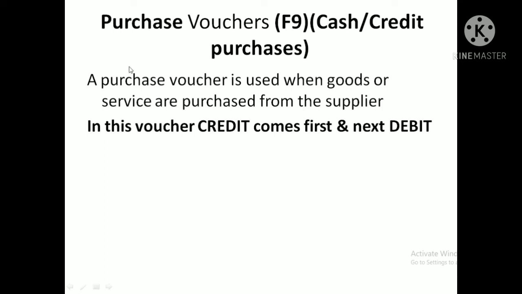So if any goods or services are purchased from the suppliers to do the business activities, in that situation you should use the purchase voucher. That is executed by pressing function key F9. While recording the purchase voucher, you will get the credit option first, then the debit option. This is very important. In the case of the purchase voucher, you will get credit first, then next the debit one.